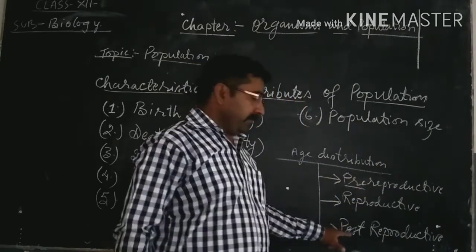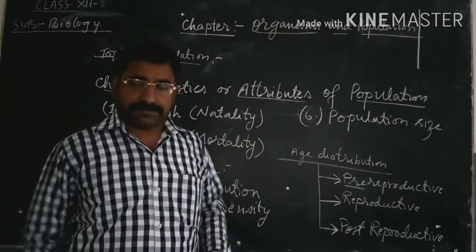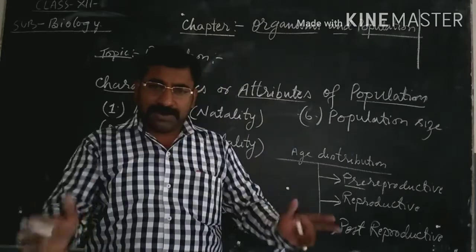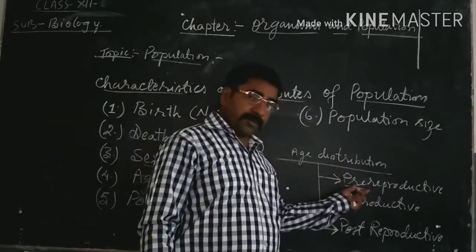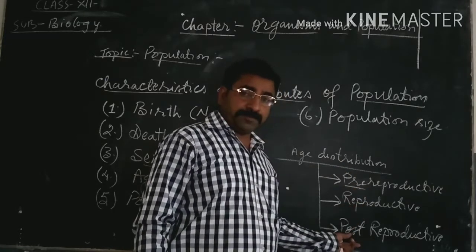Pre-reproductive, reproductive and post-reproductive means the individuals of a particular population are classified into three groups: pre-reproductive group, reproductive group, and post-reproductive group.